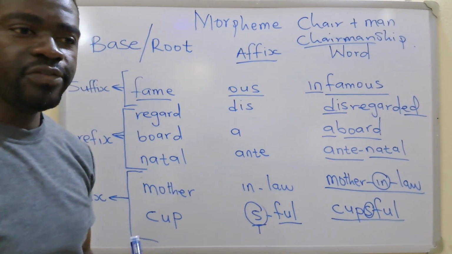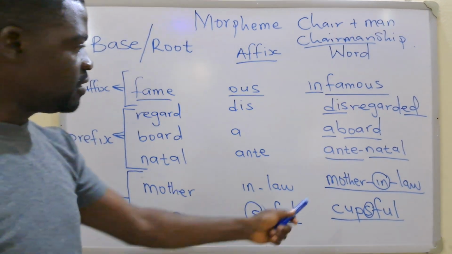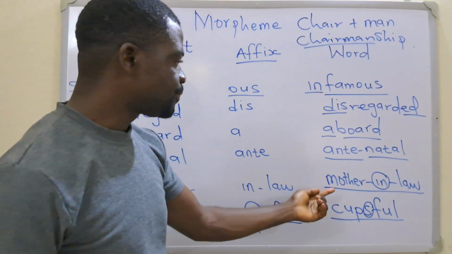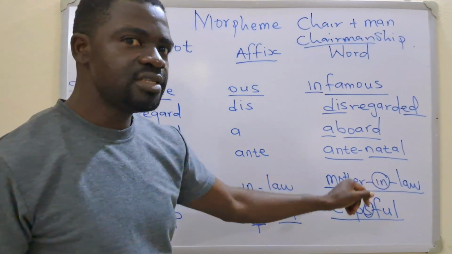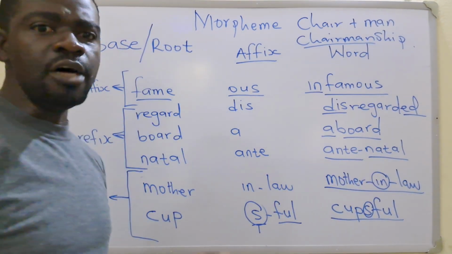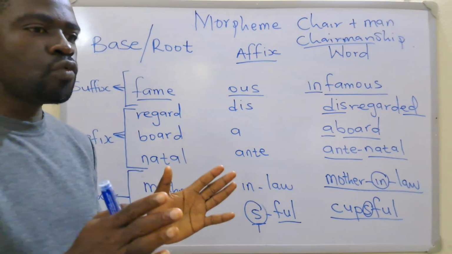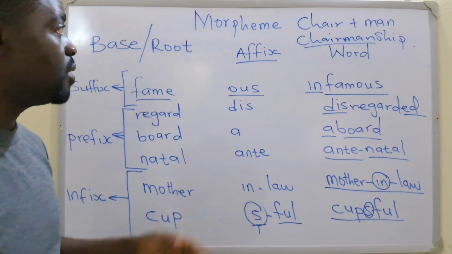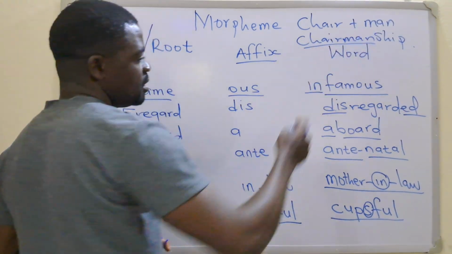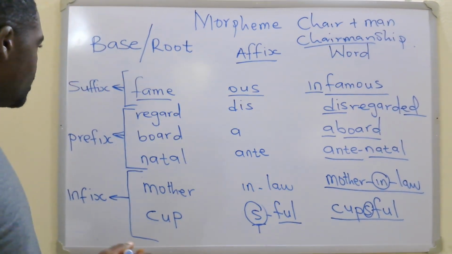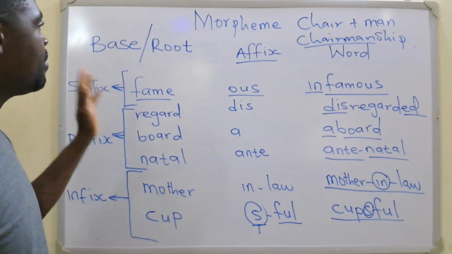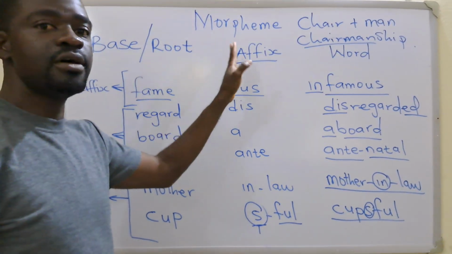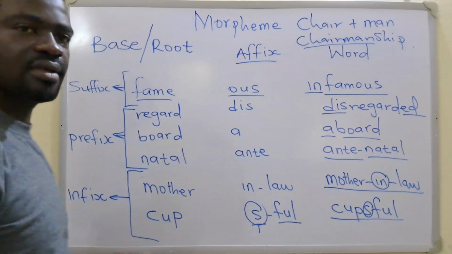And there are different ways you can write compound words. This is one way you can write a compound word with hyphens. Some words are hyphenated. Sometimes you write these two free morphemes together to produce one word, as in chairman. All right, so this is it about base morpheme, root morpheme, and then the different types of affixes that we have. Thank you.